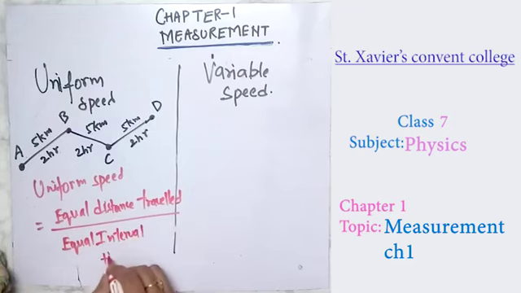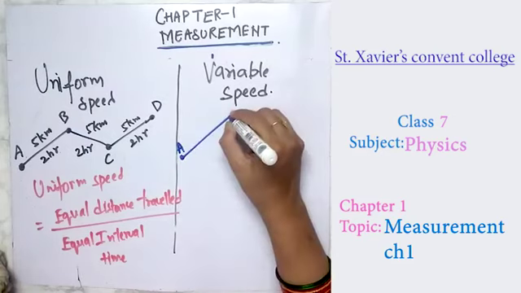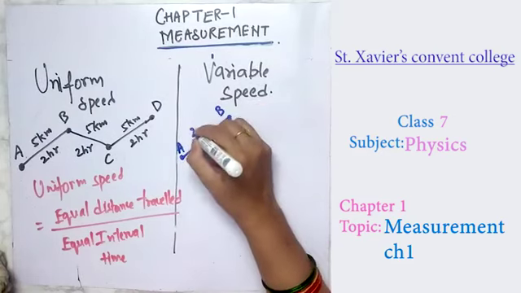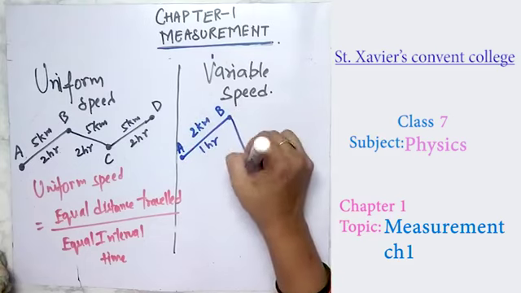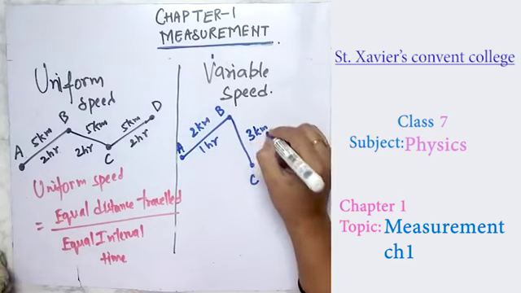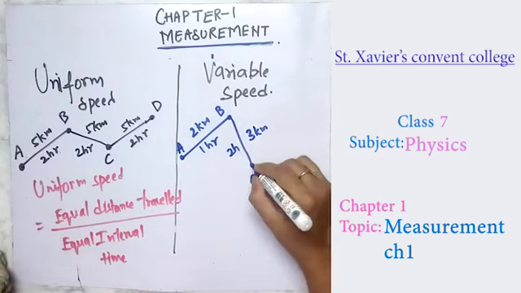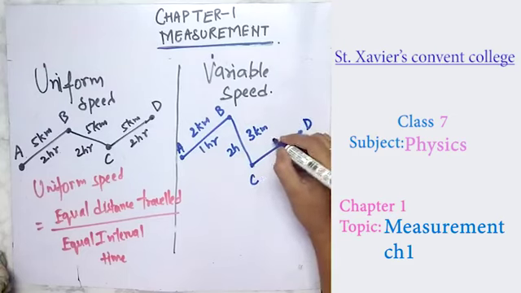While in variable speed, as the word suggests, variable means keep on changing. Now, from A to B he covers about 2 kilometers in 1 hour. Then from B to C he covers 3 kilometers in 2 hours. And then from C to D he covers about 1.5 kilometers in 1 hour.